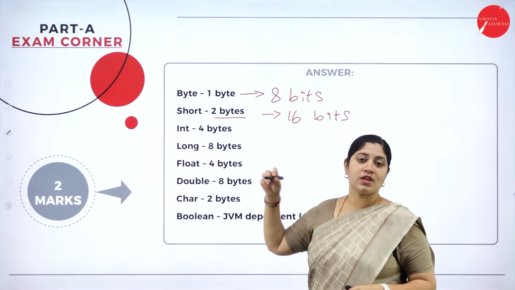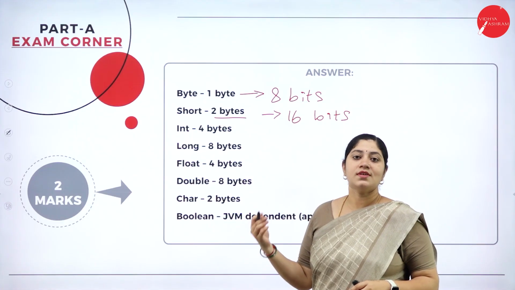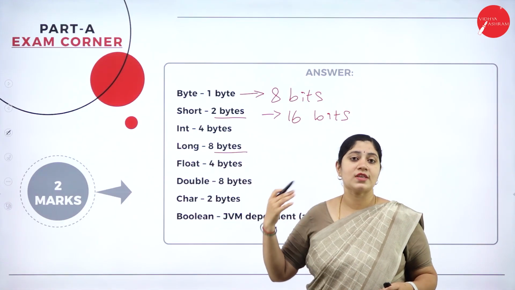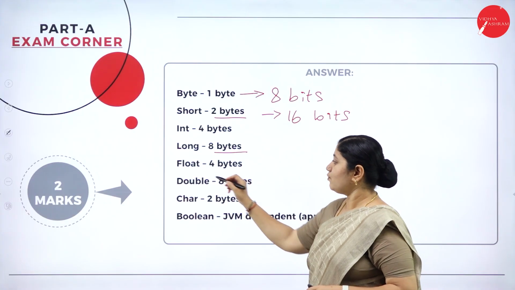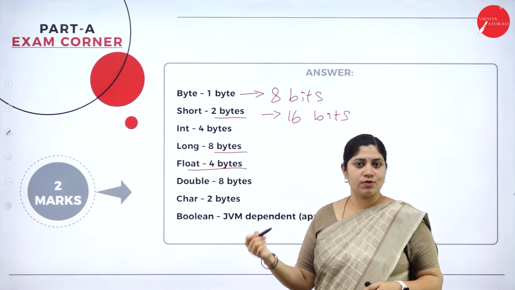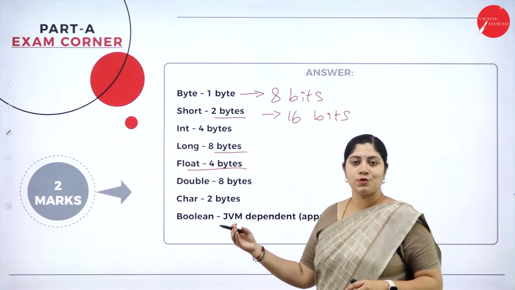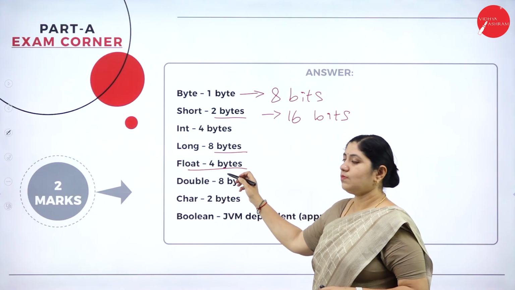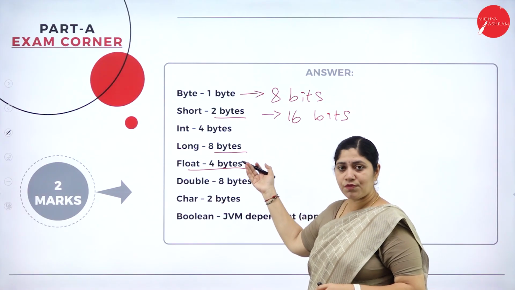Next, integer. Integer can hold the data up to 4 bytes, followed by long, which holds 8 bytes of data. Then float. As we know, for decimal values, we will go with the float data type, correct? And its size will be 4 bytes.